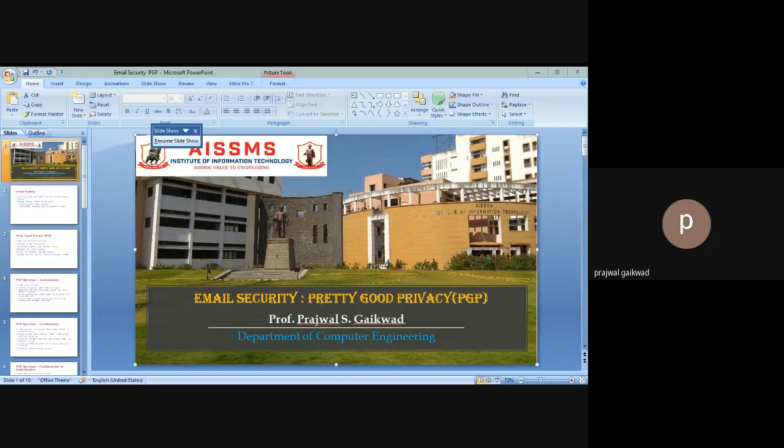Next is the operation of confidentiality as well as authentication. Here you can use both services on the same message. It creates a signature and attaches it to the message, and it encrypts both the message as well as the signature, and attaches the RSA or ElGamal encrypted session key. So it actually confirms both authentication as well as confidentiality of the email.